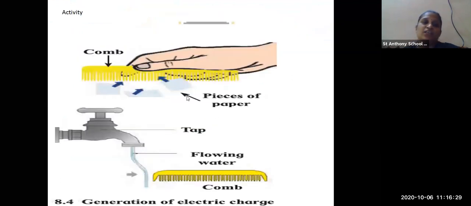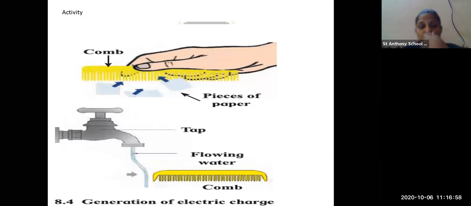Then next, here you can see the comb and the pieces of paper. What happens here exactly? The comb is acting as positively charged and the papers are acting as negatively charged. When the comb, which has some oil, is taken near the pieces of paper, what will happen? Positive, negative, what will happen? There will be attraction of that paper towards the comb.